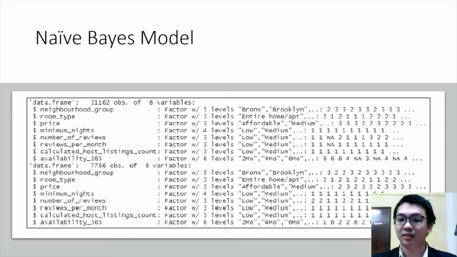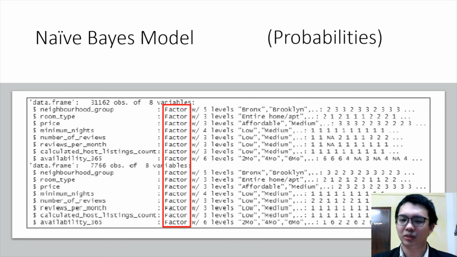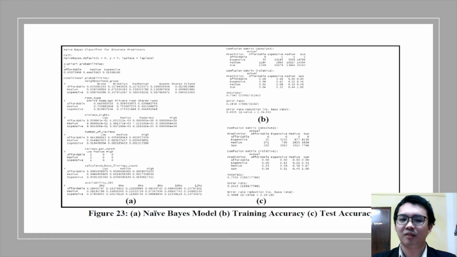The second model we use is the naive Bayes model, and when we hear the word naive Bayes, we think about probabilities. So to do probabilities, we need to convert all the data types into factors, which is categorical data. From the output itself, we can see that the accuracy of the model on the training dataset is 75.42%, and the accuracy of the model on the test dataset is 75.55%, which is slightly lower than the decision tree model, because a naive Bayes model always assumes that all the features are independent of each other, but in reality,